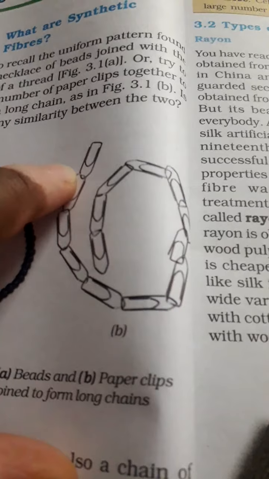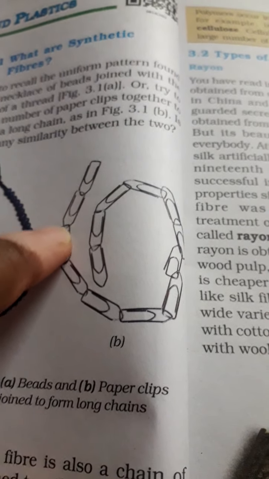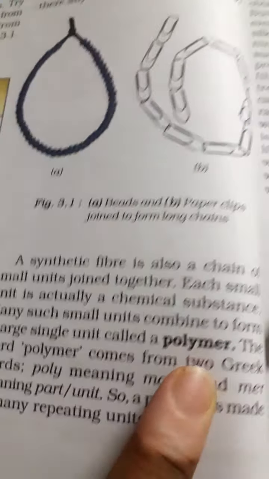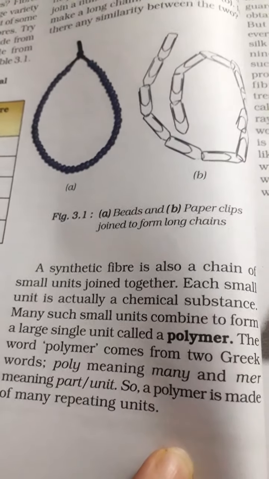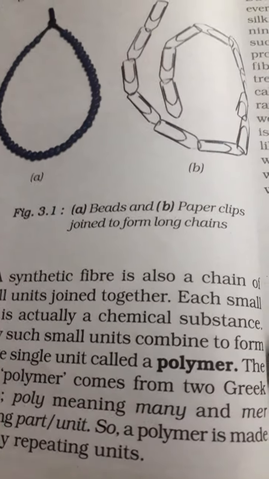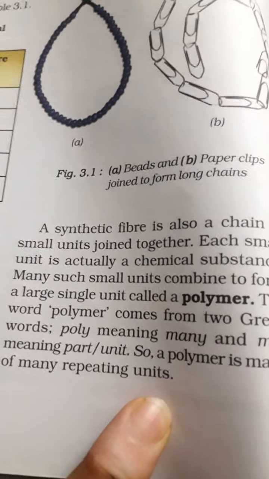So synthetic fibers are made by a composition of chemical compounds. That means a chain of the chemical compounds. This chain of compounds is called as polymer. You can see here, this diagram is just like a bead or chain. That means this is one molecule of a chemical compound. If a number of molecules are made in the form of chain, that is called as polymer. So these polymers are a number of molecules of the same chemical, and that is called as the polymer.